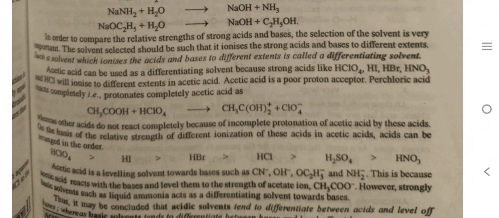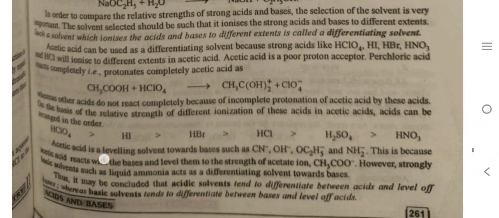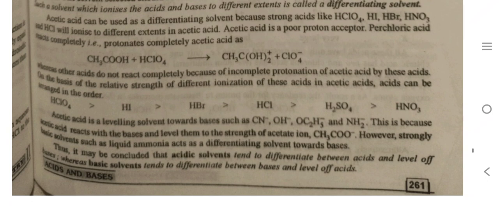Perchloric acid reacts completely, that is, it protonates acetic acid completely: CH3COOH plus HClO4 converts into CH3COOH2 positive plus ClO4 negative, whereas other acids do not react completely because of incomplete protonation of acetic acid by these acids. Acetic acid is a leveling solvent toward bases such as CN negative, OH negative, OC2H5 negative and NH2 negative. This is because acetic acid reacts with the bases and levels them to the strength of the acetate ion CH3COO negative.